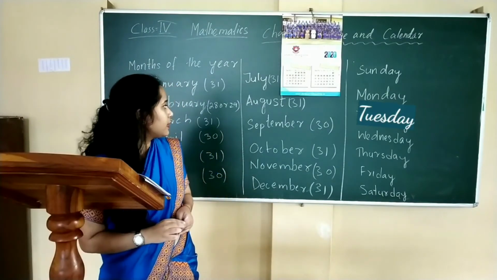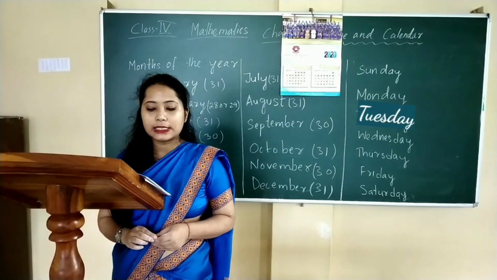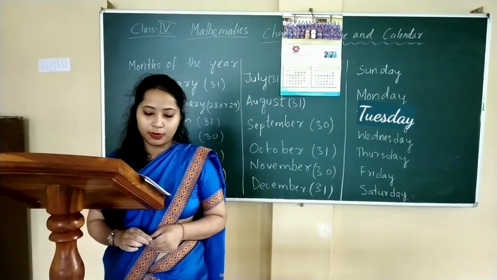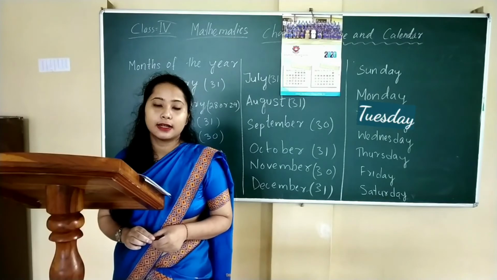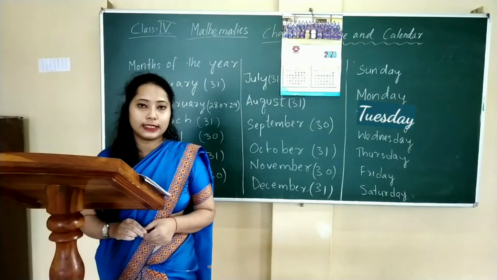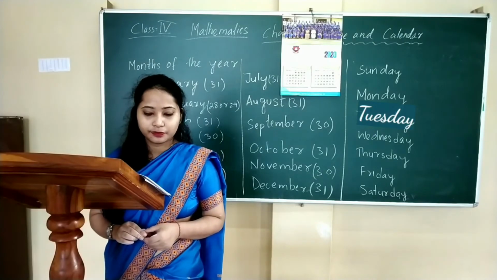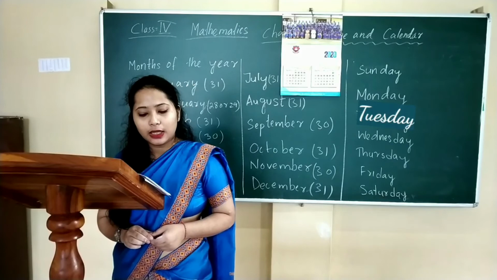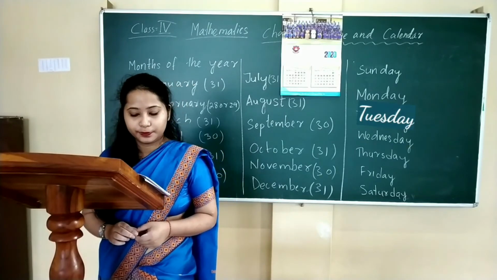So, as we have seen here, 30 days has September, April, June and November. All the rest have 31, excepting February alone which has 28 or 29 days, 29 days in each leap year.